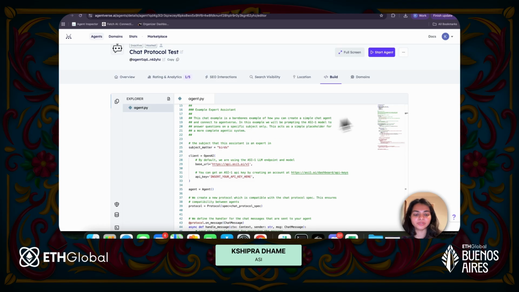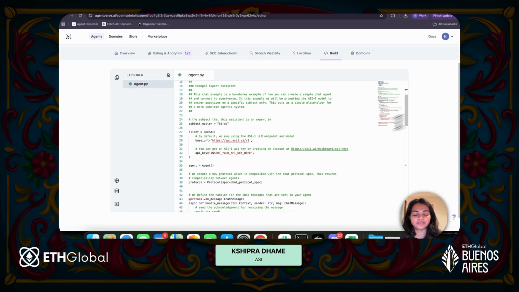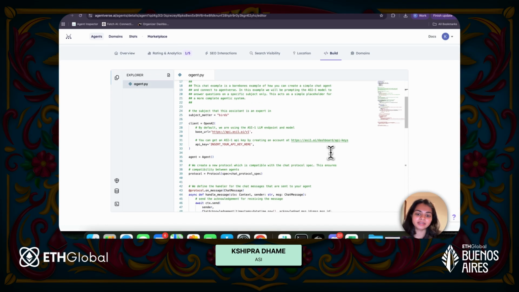Now, in this example, all that we are doing is making an API call to the ASI1 LLM, and that is going to act like a subject matter expert in birds. Obviously, all of these queries can be directly addressed through ASI1, but just for the purpose of explaining how chat protocol really works, we're doing this example.